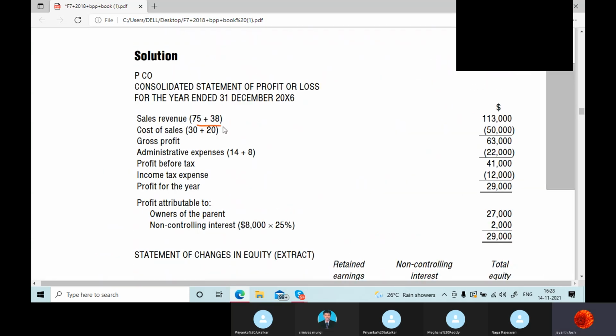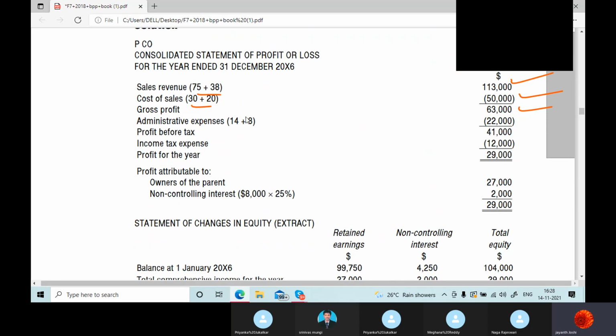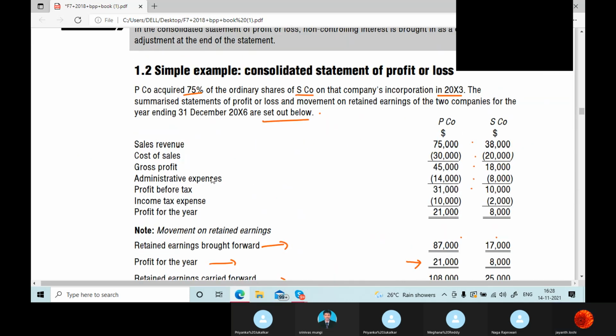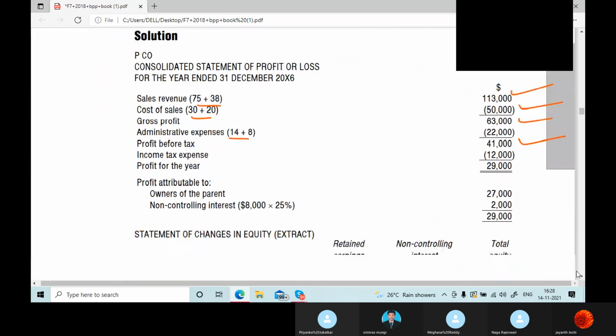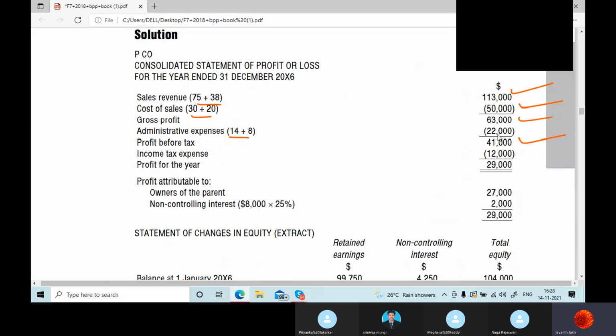So 75 plus 38 revenue, cost of sales, you added both of them and deducted. Gross profit is here; this is a combined gross profit. Administrative expenses, you added them up and deducted. You get PBT. You're just adding up both the taxes, 14 plus 8, it happens to be 22, and you're removing.